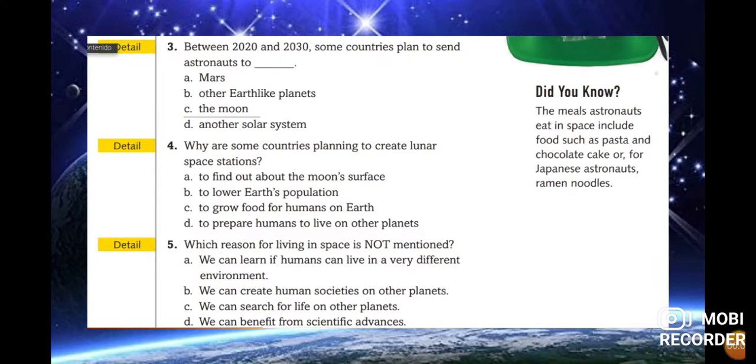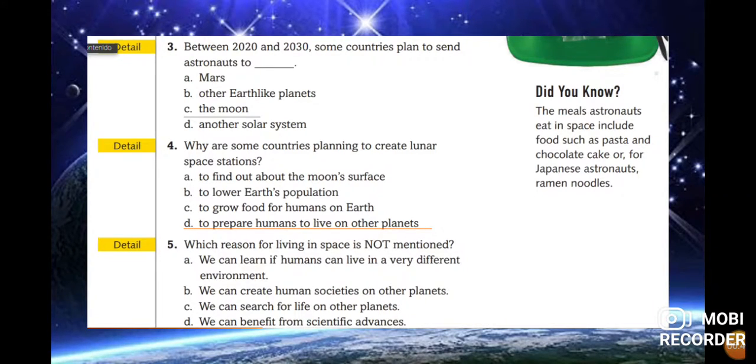And about detail, what are some countries planning to create lunar space stations for? To find out about the moon's surface, to lower Earth's population, to grow food for humans on Earth, or to prepare humans to live on other planets. What do you consider is the answer? Maybe for traveling, or maybe to develop leisure activity. In this case, it is to prepare humans to live on other planets.